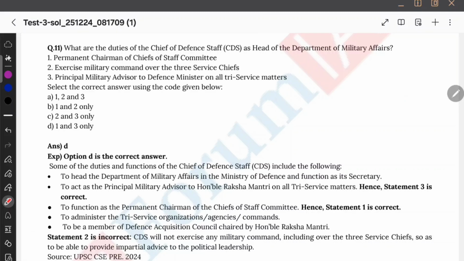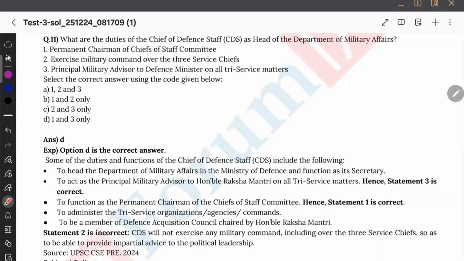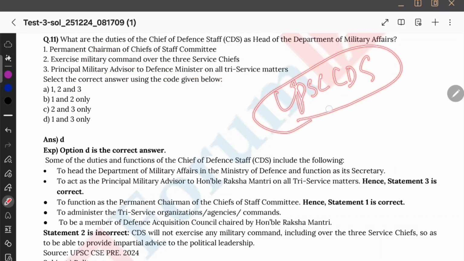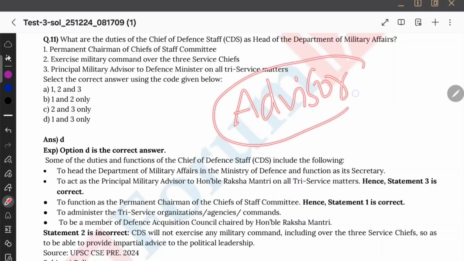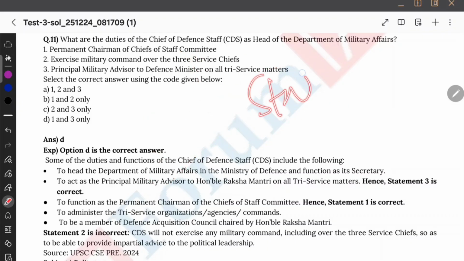What are the duties of Chief of Defence Staff (CDS) as the head of the Department of Military Affairs? This question is from the constitutional bodies anyways. I'll tell you the answer. Chief of Defence Staff, he is basically the permanent chairman of Chiefs of Staff Committee, and he is the principal military advisor to the Defence Minister on all tri-service matters. And you know, UPSC CDS exam, people will give this exam, so they need to know what is Chief of Defence Staff. Minimum question this is. So they are the permanent chairman of the Chiefs of Staff Committee, and they are the principal military advisor. The role of an advisor is very big, right? So they are principal advisor on all the 3 tri matters, and they are the permanent chairman of the Chiefs of Staff Committee. Okay, the exercise command, that is wrong.